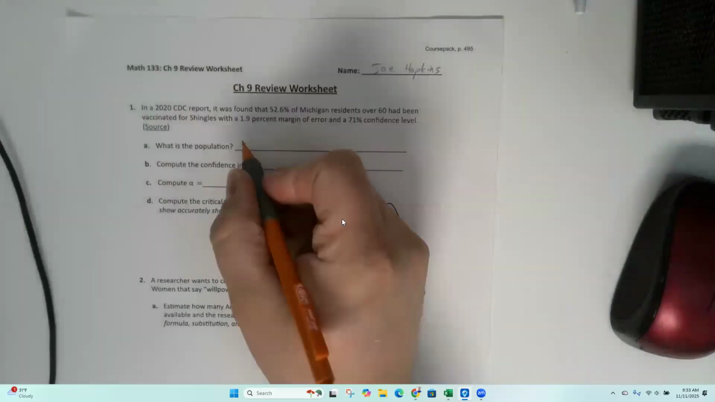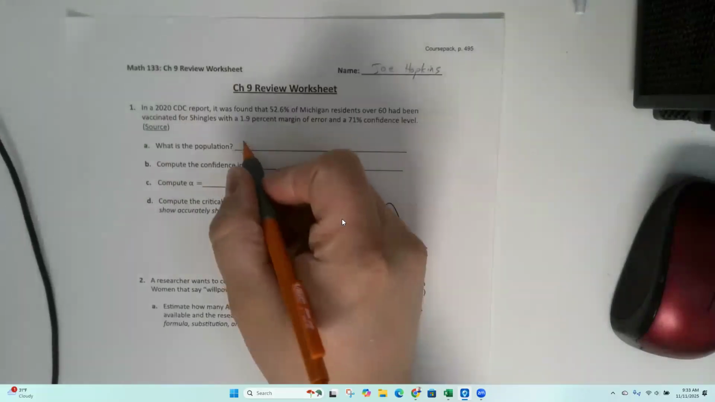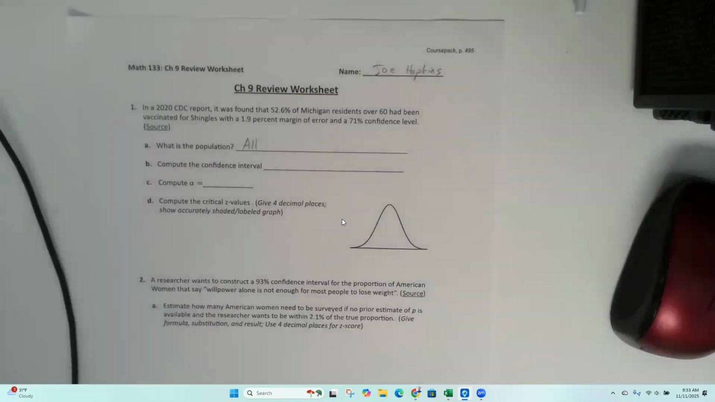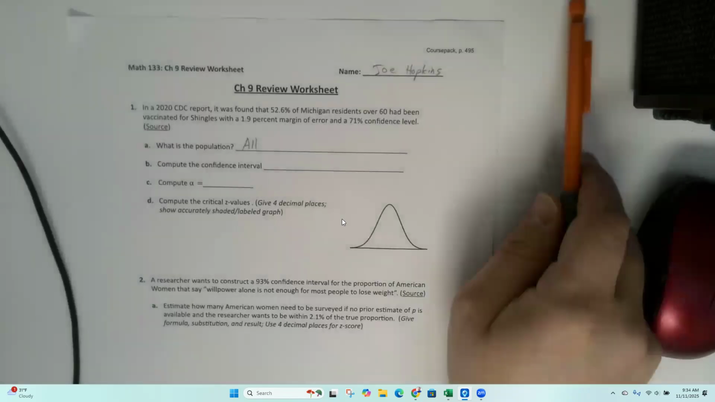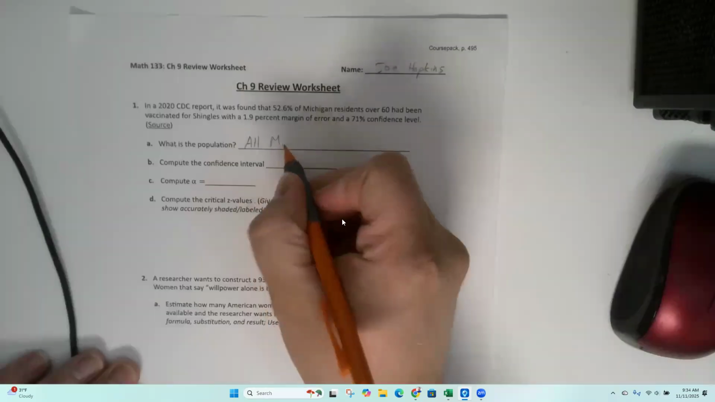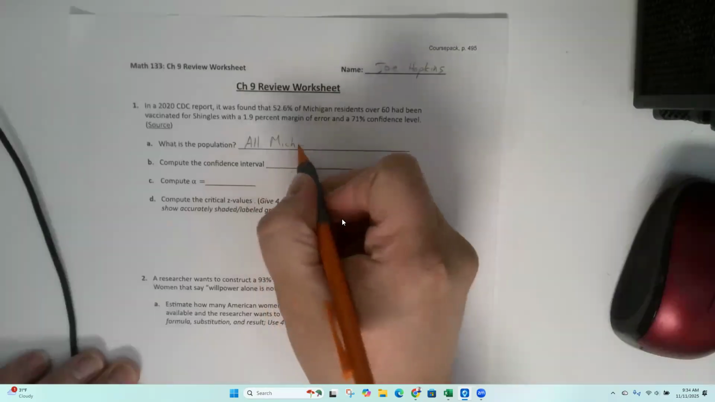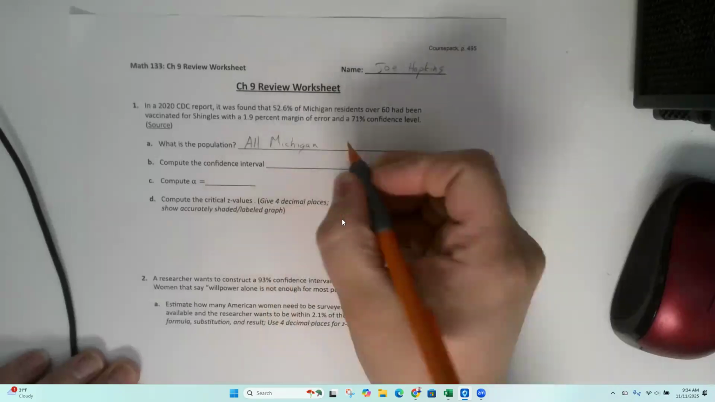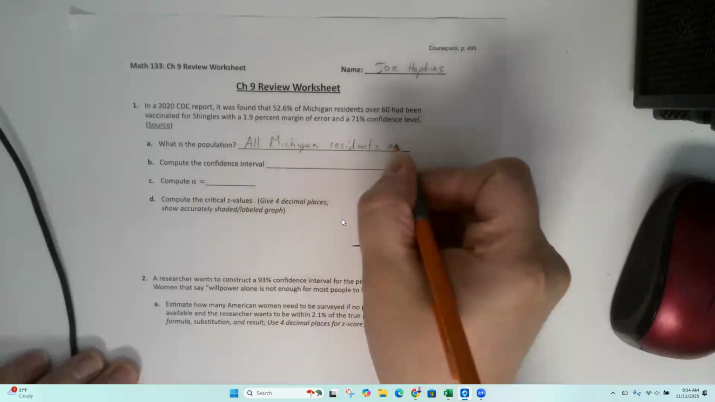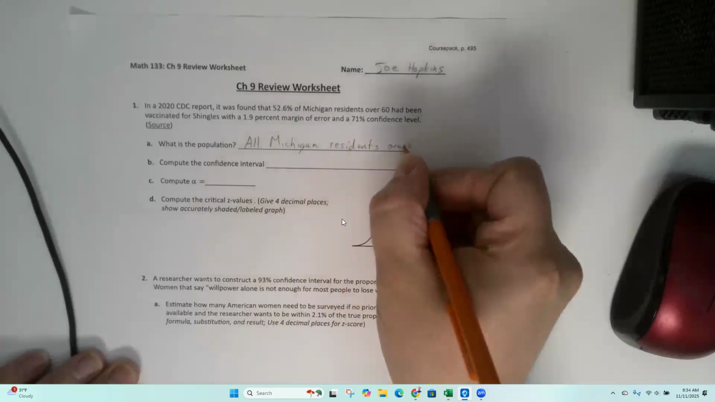So sample is always part of the population, right? Population though is all what? Yep. All Michigan residents over 60. You got it. Thank you, Andrew.